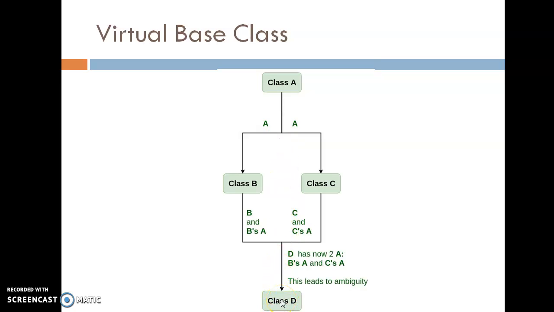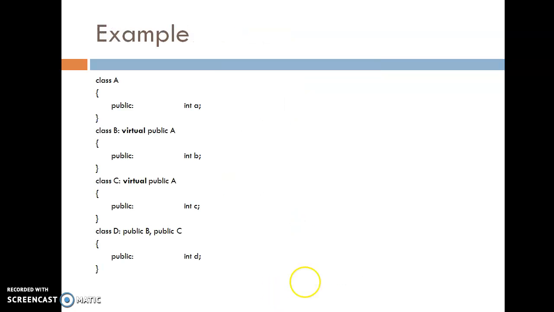Now how to make a class a virtual base class? See the example. Class A, inside it variable A is declared.